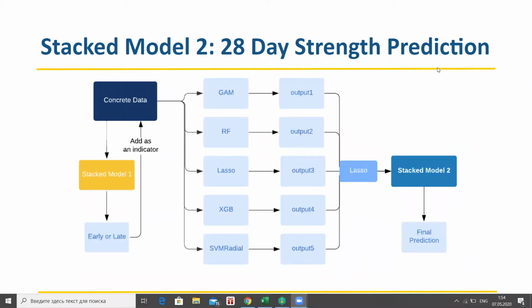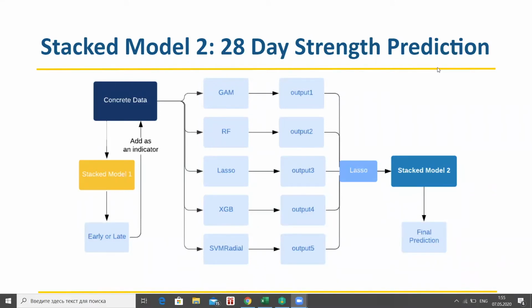We then introduce the final prediction of the first stage model as a new binary variable. With 6 original raw inputs and 1 binary variable, the second stage model aims to create a final prediction of the 28-day concrete strength. Using a similar structure as the first stage model, we aggregate the strength predictions from base models, such as generalized additive model, random forest, gradient boosting, and support vector machine using lasso.